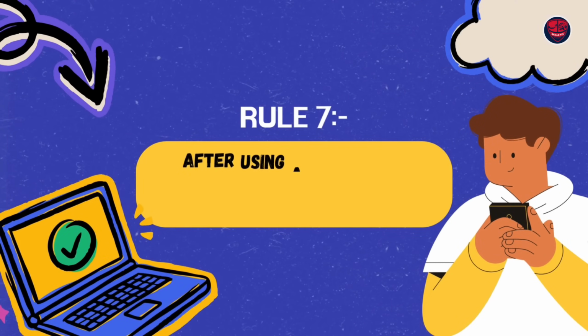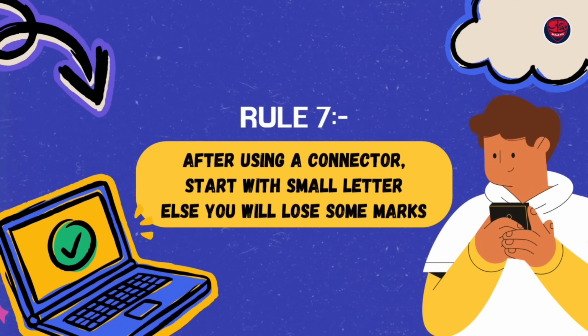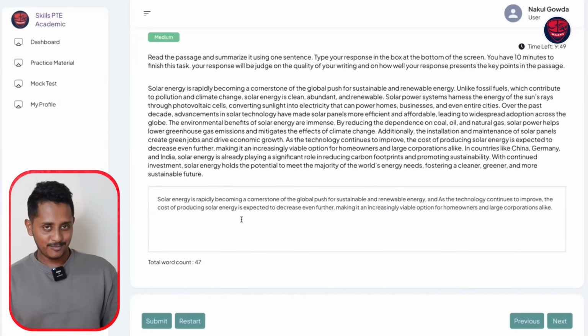And the last strict rule is, after using a connector or a semicolon in the middle, the next sentence should start with a small letter. If you start the next sentence with a capital letter, you can expect some low marks. Not 0, but marks will go down. Remember this. Alright, so this is a small demonstration of the same.